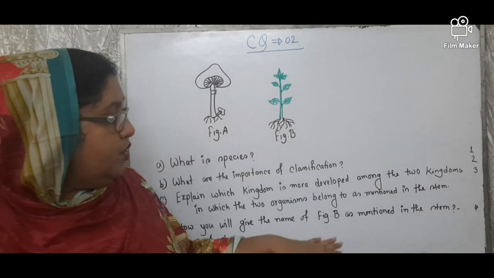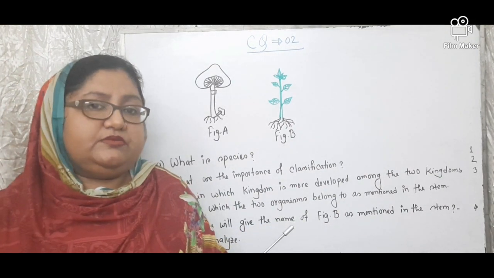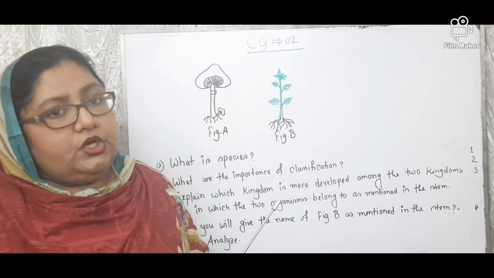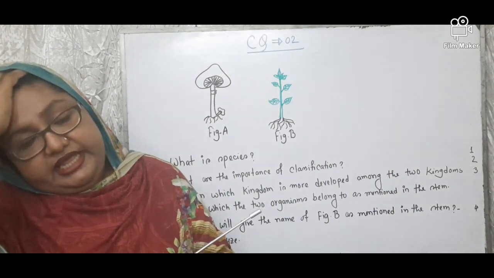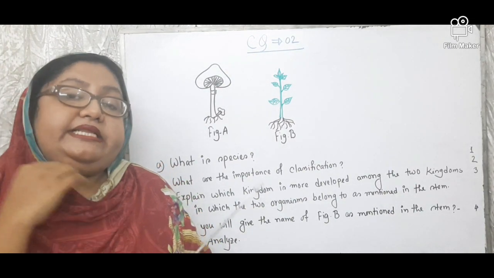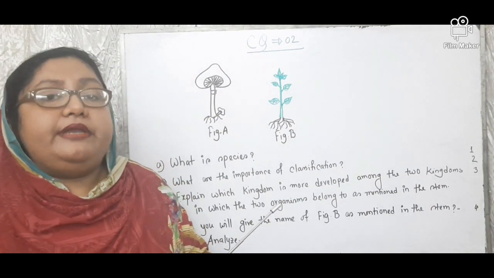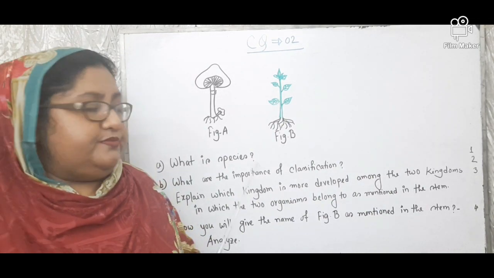Analyze. You know the naming process given in your book in chapter 1, scientific naming of an organism. In case of plant, the plant is given name by ICBN, and in case of animal, the animals are given name by ICZN, International Code of Zoological Nomenclature.